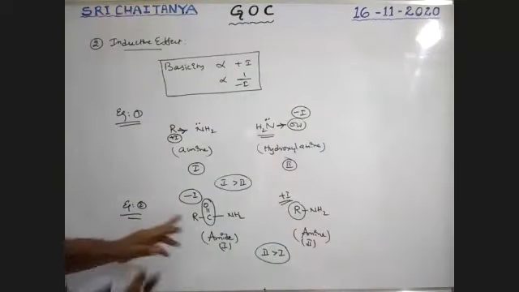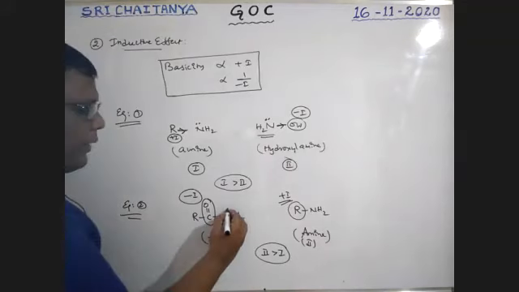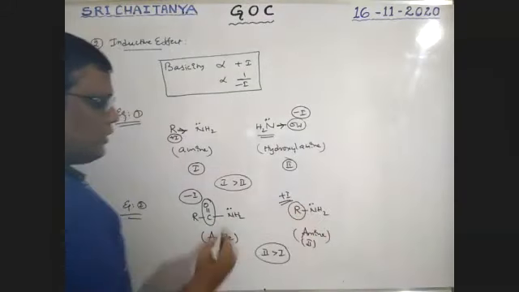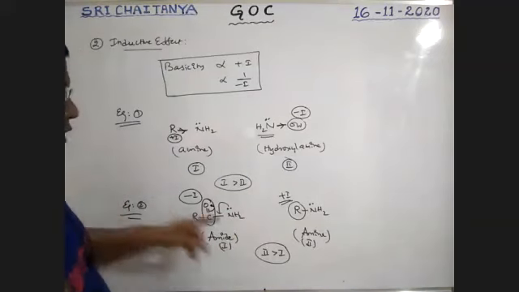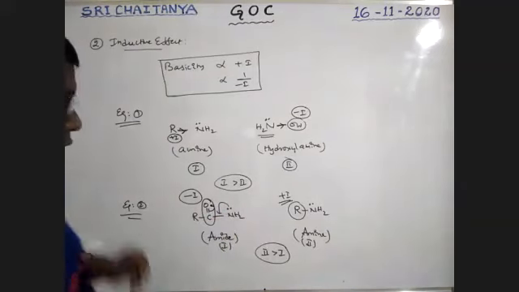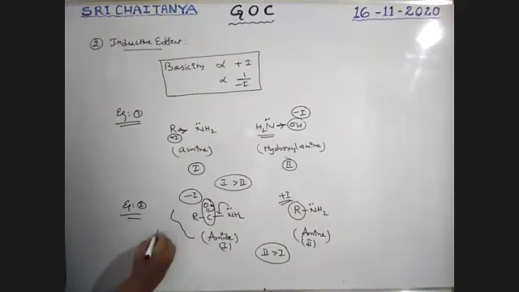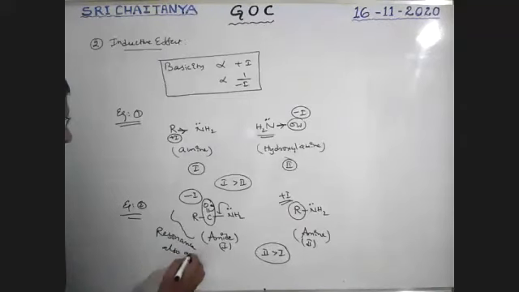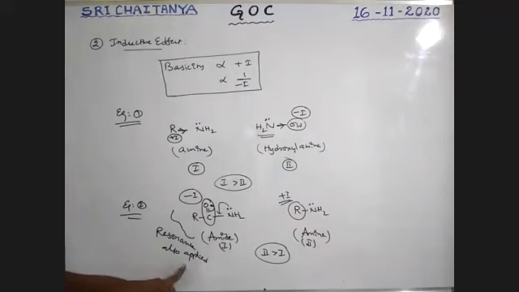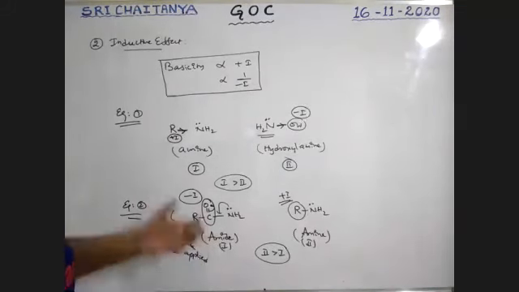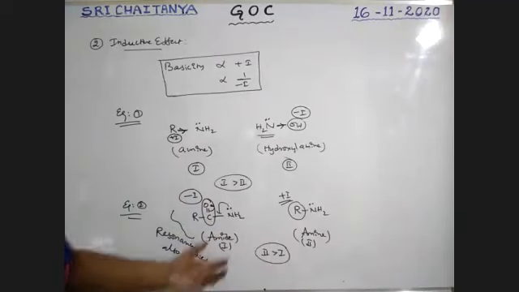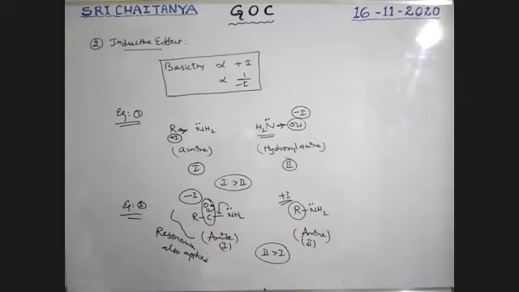So boys, not only the minus I effect here, this nitrogen has a lone pair, boys. This lone pair is also involved in resonance. That means this lone pair is not free. So resonance is also applied here. The resonance concept is also applied, boys. Because of this, the lone pair is once again not free. That's why it has less basic nature.